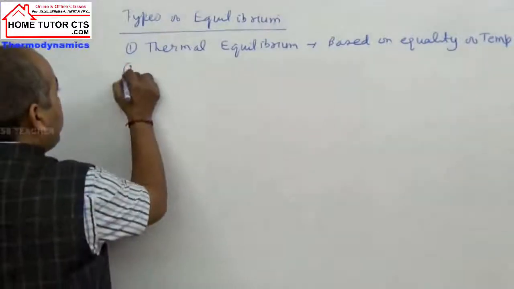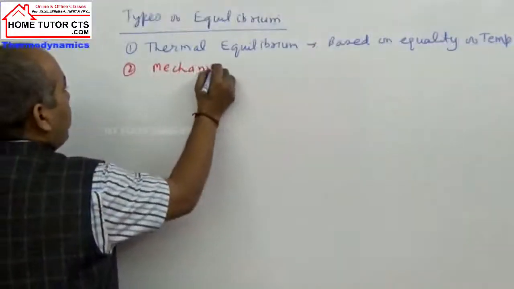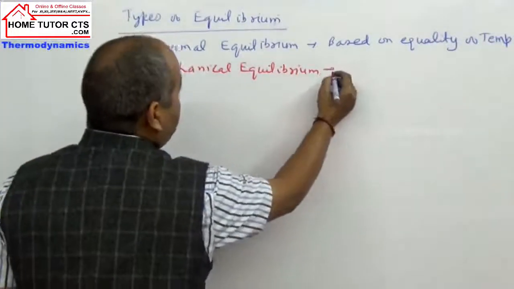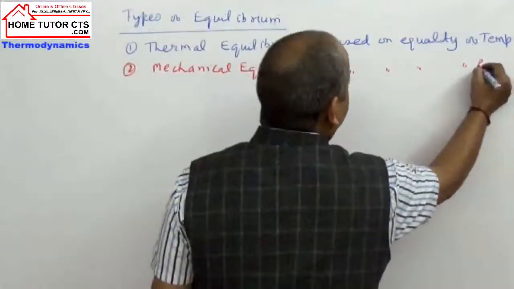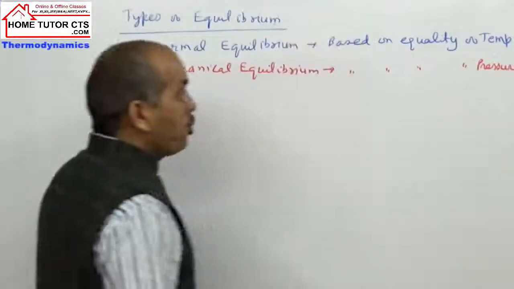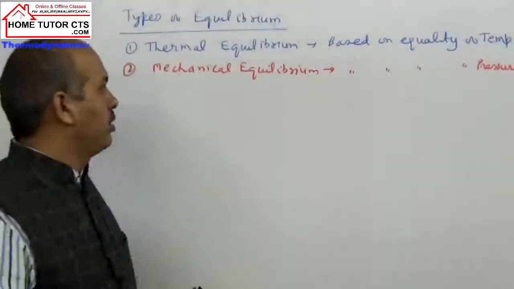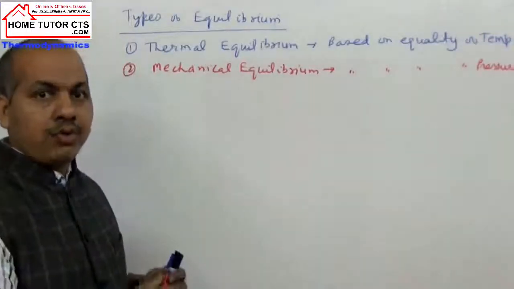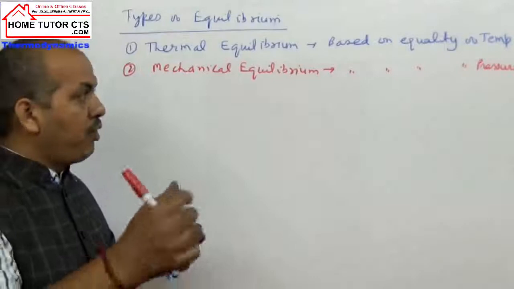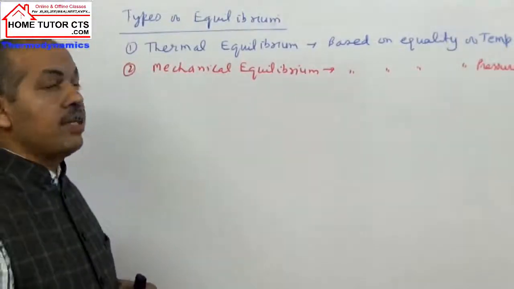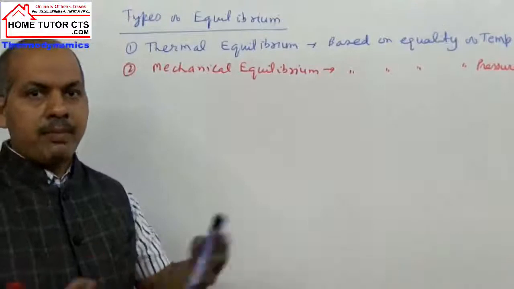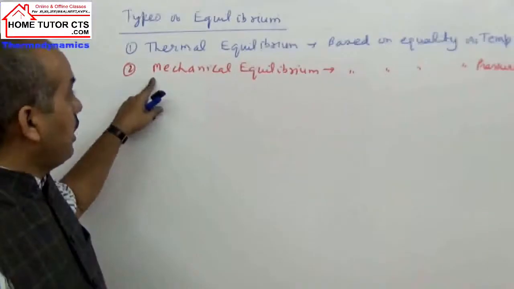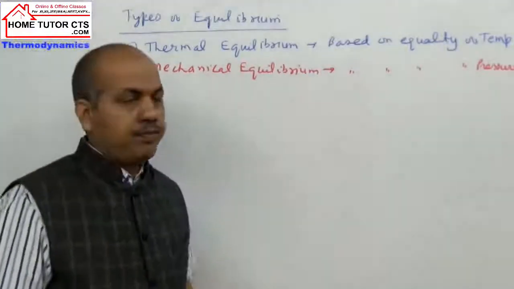Second can be taken what here? Mechanical equilibrium. What is mechanical equilibrium? It is based on equality of pressure. The meaning of this is that there is no flow of heat and no flow of gases from one compartment to the second if they have the same pressure. Exchange will take place but equal, with no net diffusion or effusion. So mechanical equilibrium is based on the equality of pressure.